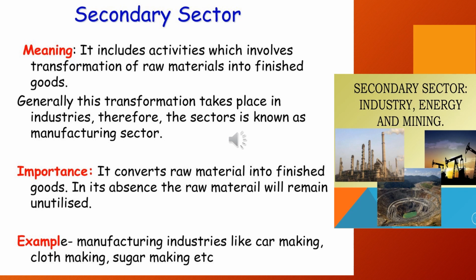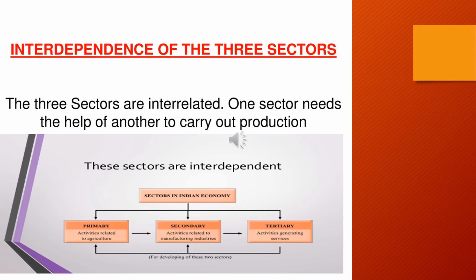Now, the secondary sector is important because it converts the raw materials into finished products, and if the secondary sector is not there, then the raw materials will remain unutilized. Manufacturing industries like car making, cloth making, sugar making, etc. are all in the secondary sector or the manufacturing sector. The three sectors of the Indian economy, primary, secondary and tertiary, are not independent of each other. They are interdependent on each other. One sector needs the help of the other two sectors to carry out production.